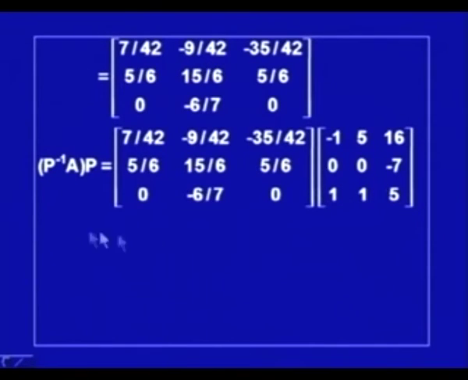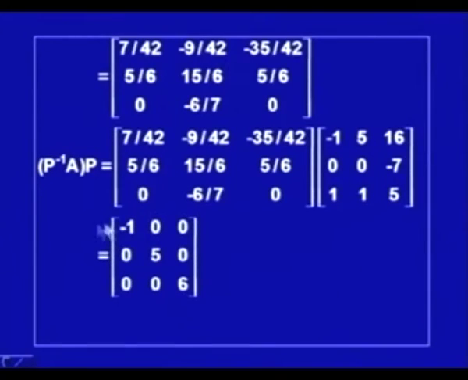When you perform this multiplication, this comes out to be this matrix, and one can notice that -1, 5 and 6, these are the diagonal elements, which are actually the eigenvalues of the given matrix A. One can check, if you first multiply this row by this, we will get -1, and when this is multiplied by this, one can check that this comes out to be 0 and so on. So, P inverse AP is a diagonal matrix, and we say the matrix is diagonalized.